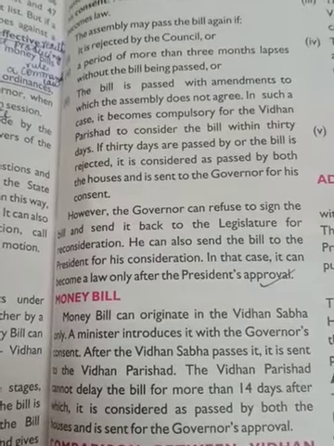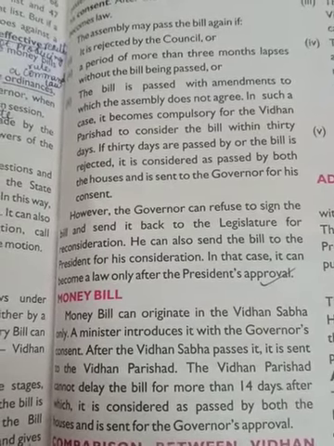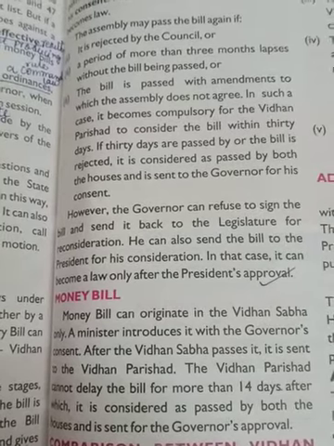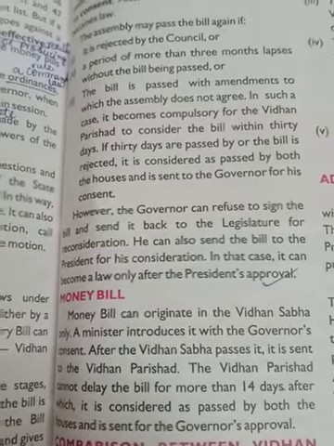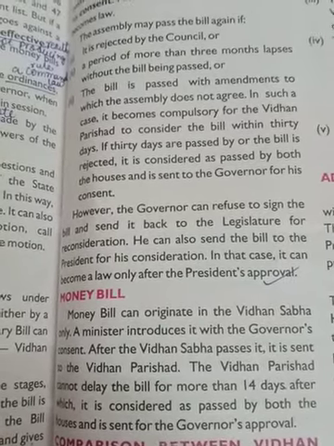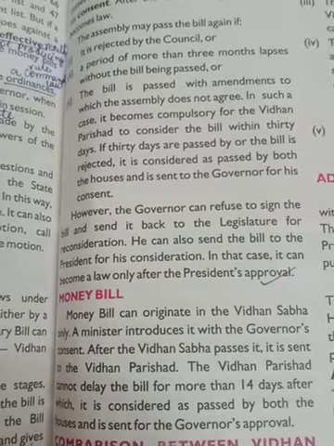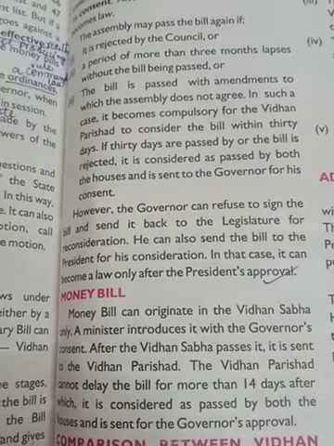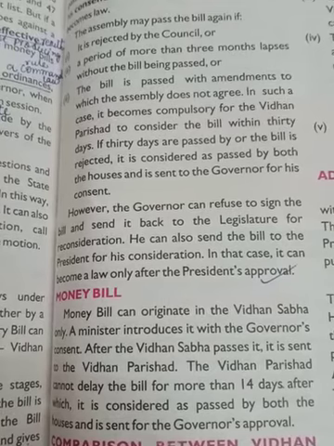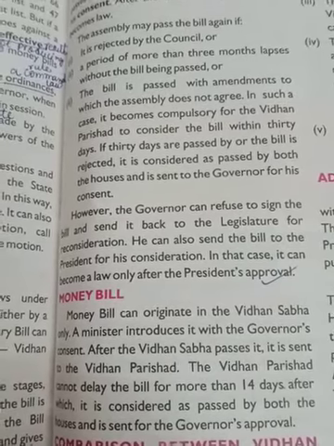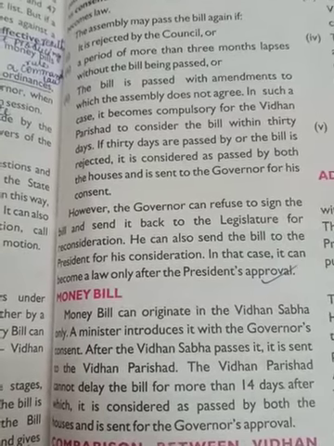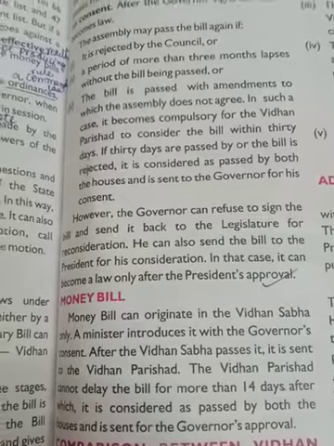So, like this, the bill is passed. Like this, the new laws are formulated. It is not so that Vidhan Sabha makes the law and then it will be applicable. No, it has to be passed through many stages. Then only it is considered as passed, or considered applicable for the people.